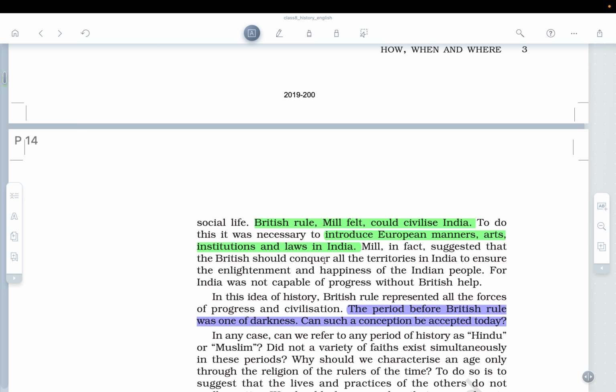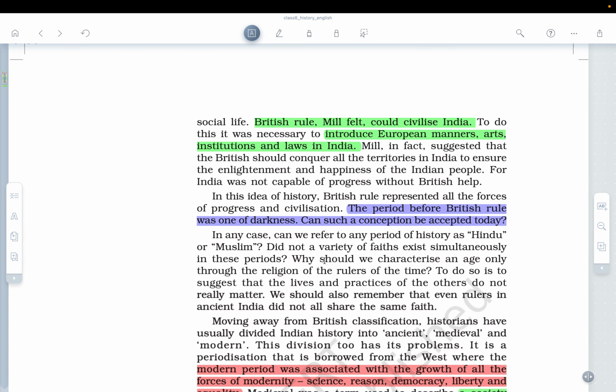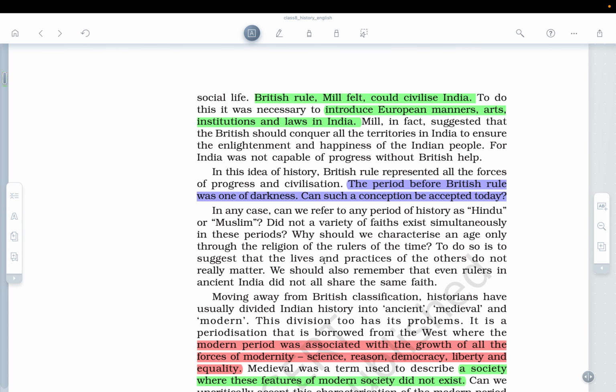Even prior to Britishers coming to India, India was known as the Golden Bird, the country of the Golden Bird. Yet the period before British rule was portrayed as one of darkness. Can such a conception be accepted today? Nobody will accept this notion, obviously.